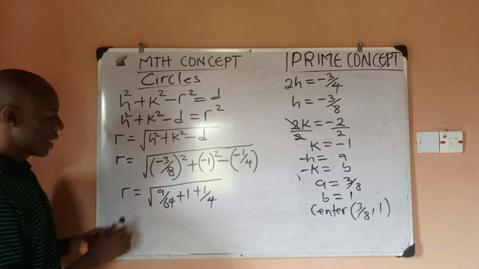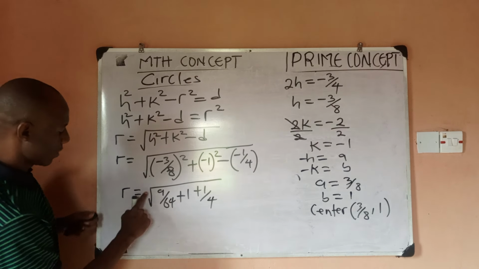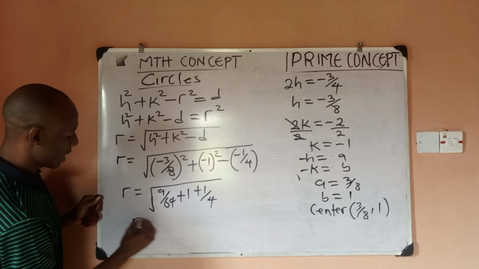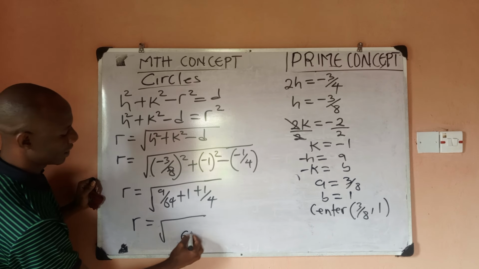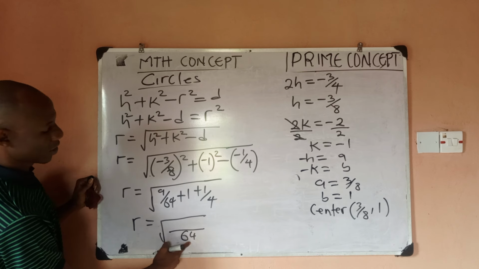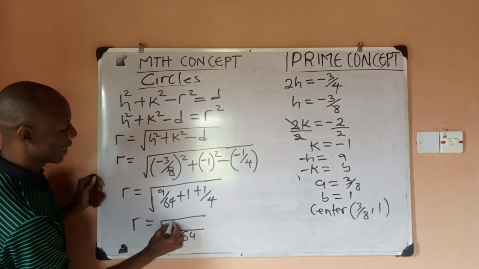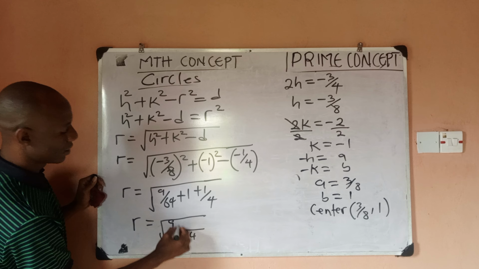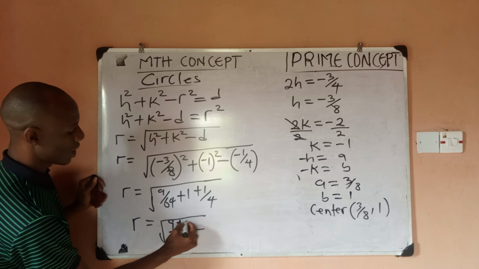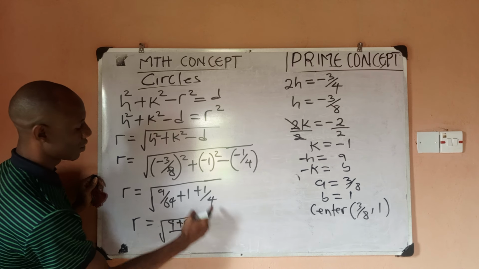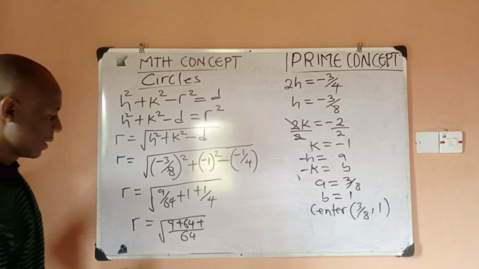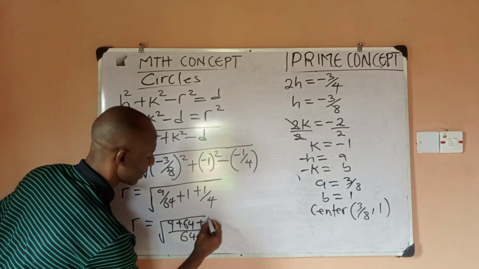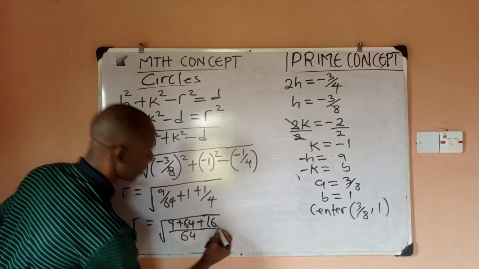Now if we take the LCM, our LCM is 64. So 64 and 64 is 1. 1 times 9 is 9. Then plus 64 times 1 is 64. Plus 4 in 64 is 16. 16 times 1 is 16. Right? So this is what we have.